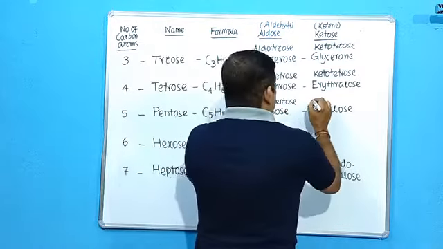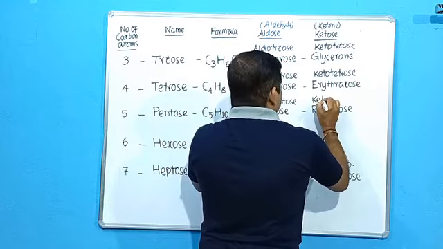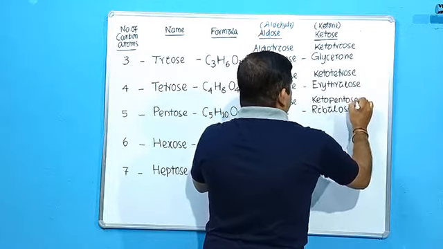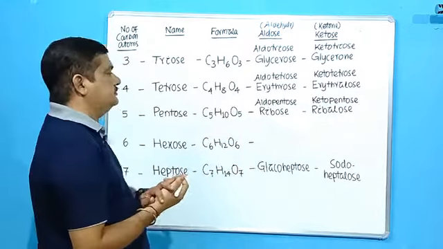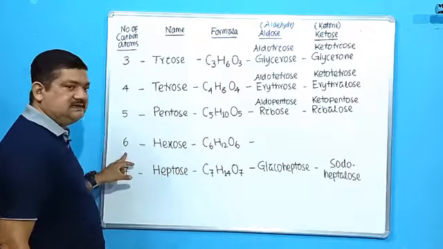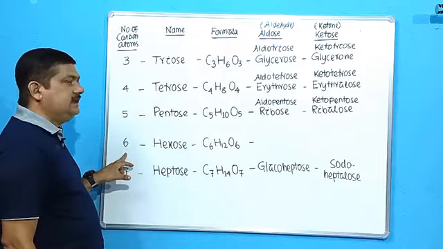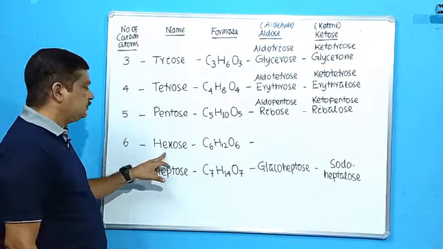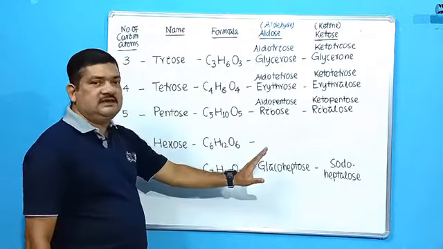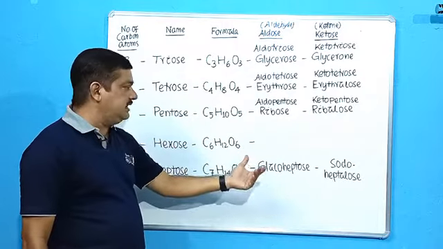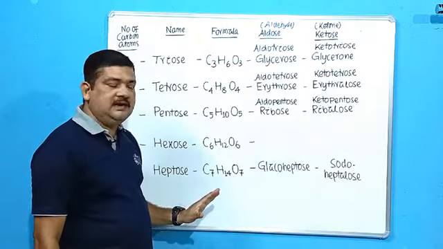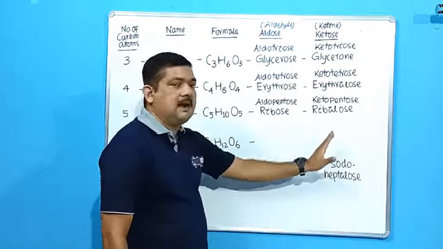Similarly, it will be ketopentose. When ketone is the functional group, the name will be ketopentose, whose common name is ribose. Hexose means 6 carbon atoms. A carbohydrate containing 6 carbon atoms will be known as hexose, C6H12O6. So this is the task for you, because in the last class I have already discussed what will be the general name and what will be the common name. I am leaving it blank.